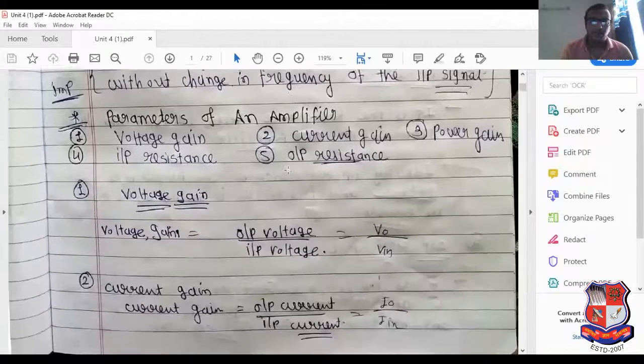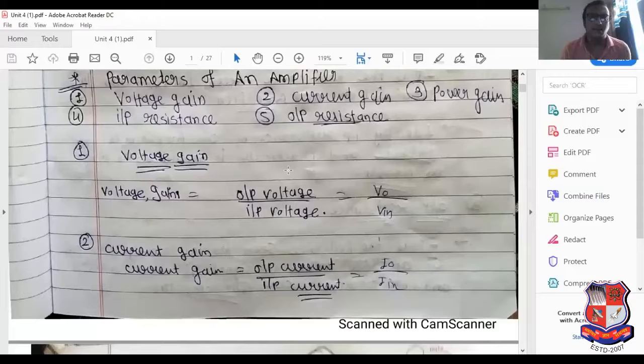First of all, what is the meaning of gain? Gain is the output voltage divided by the input voltage. Output voltage is whatever output we get from the circuit, and input voltage is whatever input is applied to the circuit. This is known as voltage gain.